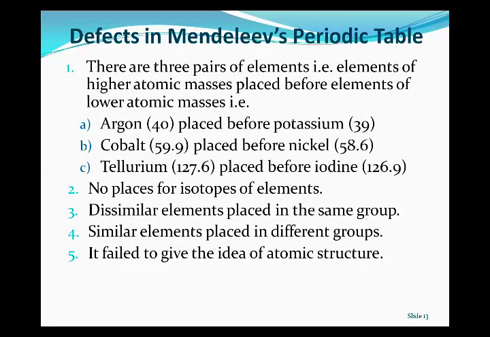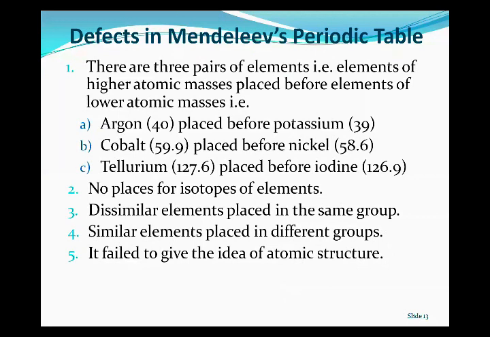Now the next defect is that there are no places for isotopes of elements. As you know, the definition of isotopes: isotopes are the elements having the same atomic number but different atomic masses. Most of the elements have isotopes, for example the isotopes of hydrogen.